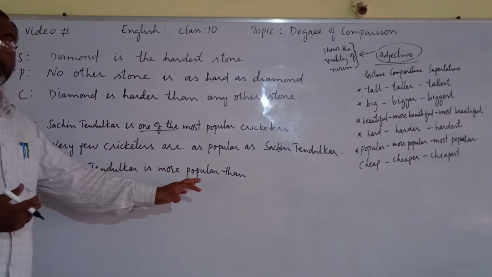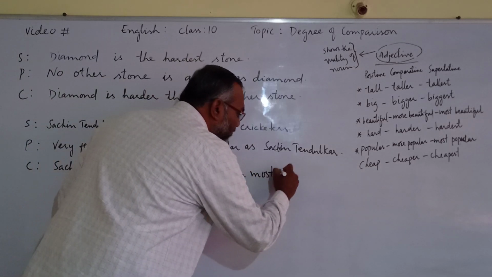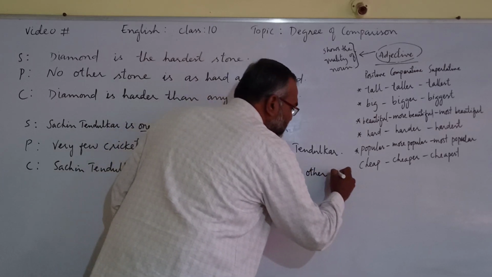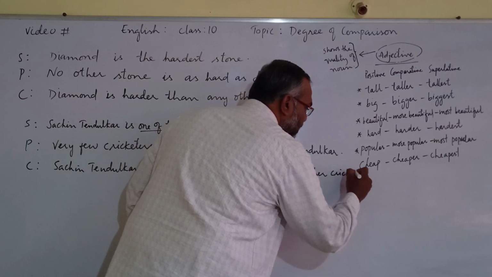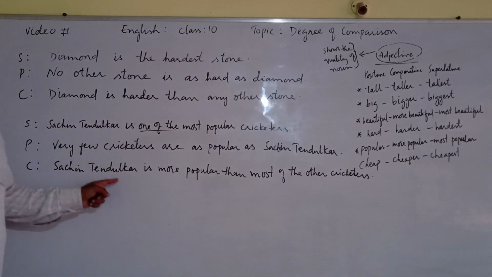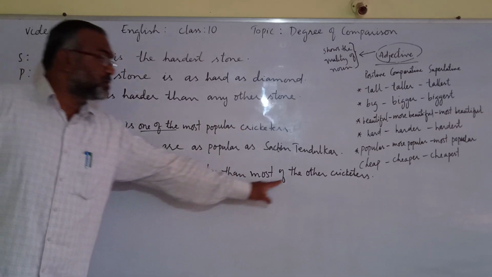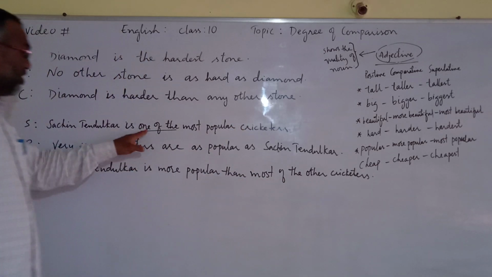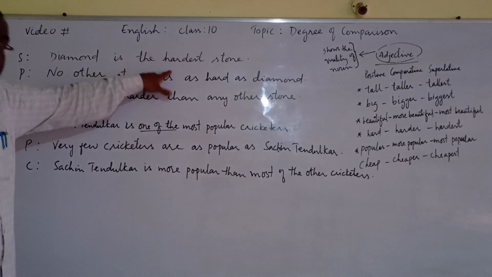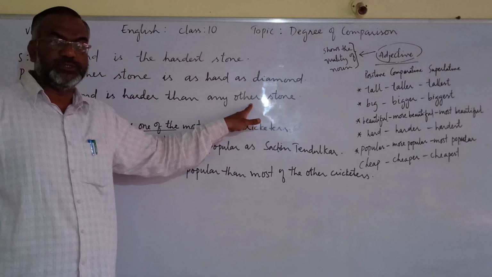So Sachin Tendulkar is more popular than most of the other cricketers. This is the difference. Here we use any other, here we use most of the other. When one of the comes, you have to use most of the other. When it is the most, the hardest, not one of the, in that case, any other will be used.